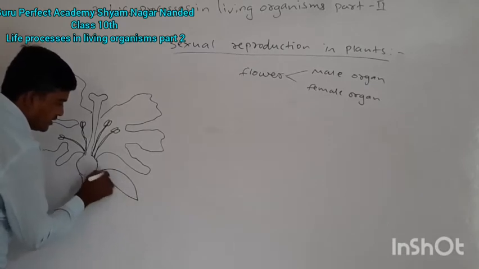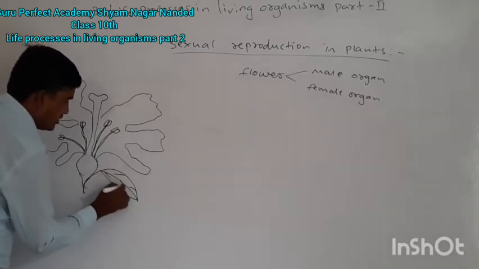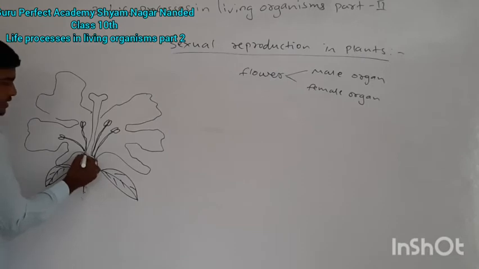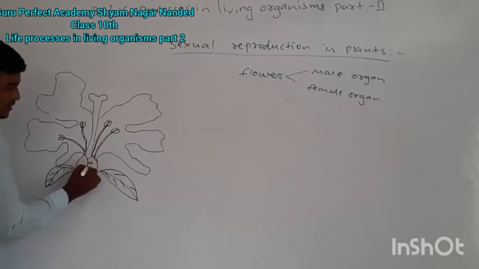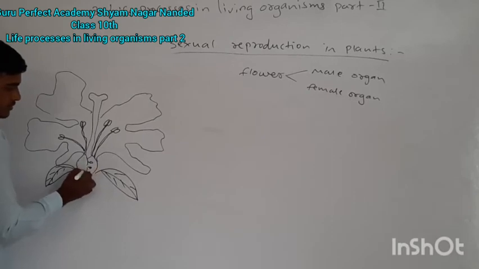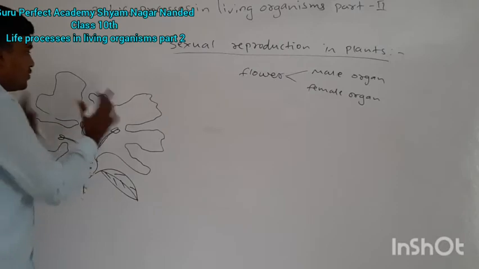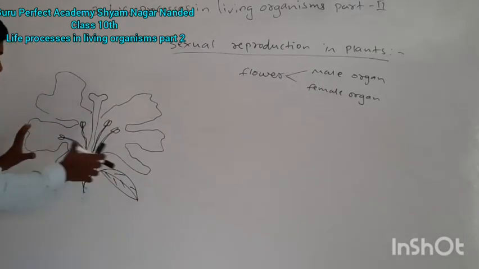What is this? These are the sepals. Sepals are the leaf-like green part of the flower below the petals, below the ovary. This is the central part and these are the ovules. So any bisexual flower looks like this structure.